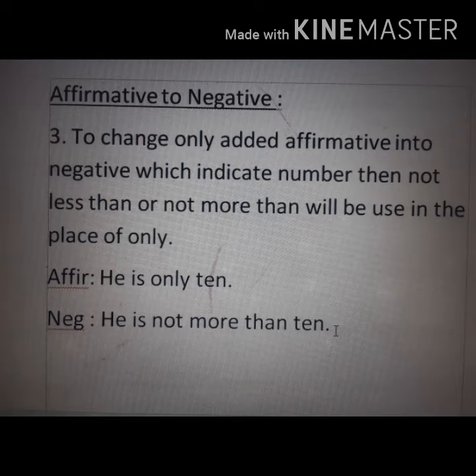That means if you get any affirmative sentence that is only added and the only indicates any number, not any person or any matter or thing or subject, then in the place of only there will be used not less than or not more than. We can take an example, then it will be more clear to you. He is only 10. Negative, he is not more than 10.